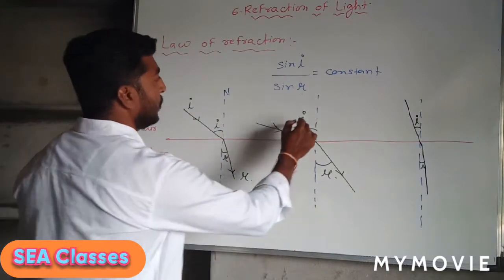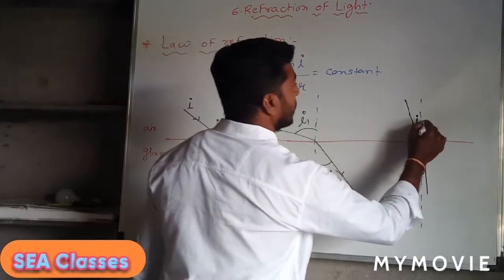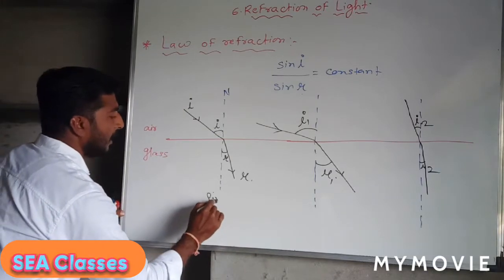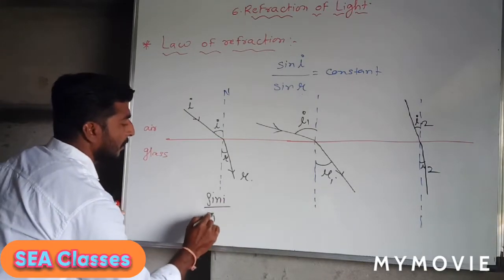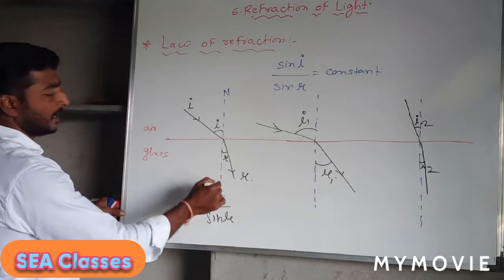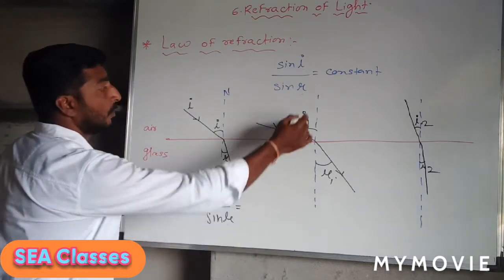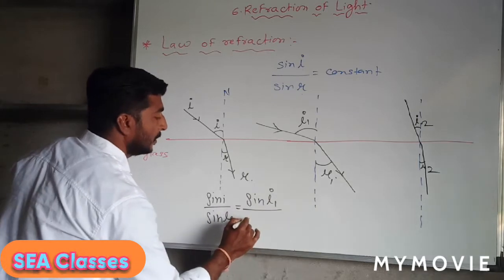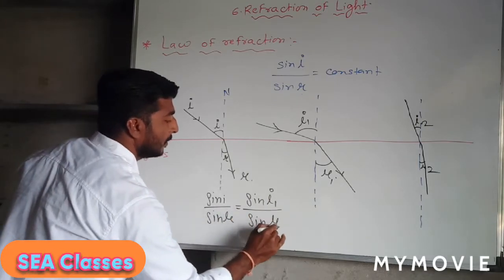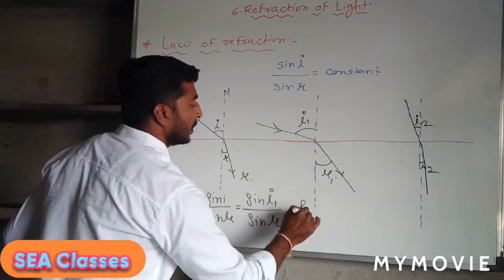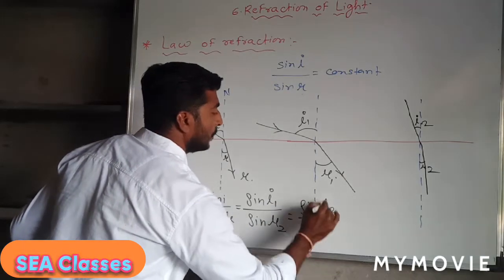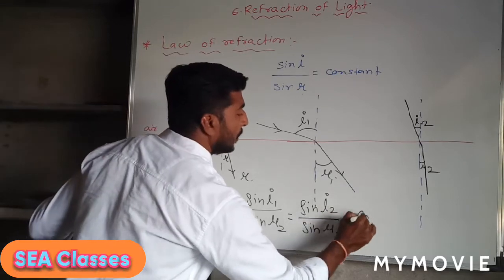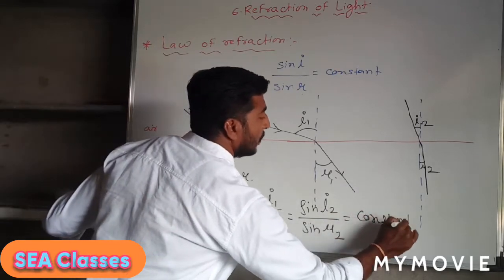Suppose we consider this as I1, R1 and this is I2, R2. So we can say in the first condition, the ratio of sine I to sine R will be equal to sine I1 to sine R1, will be equal to sine I2 to sine R2, which will be equal to a constant.